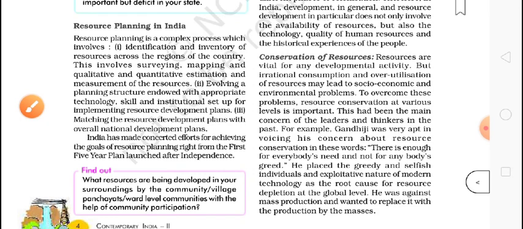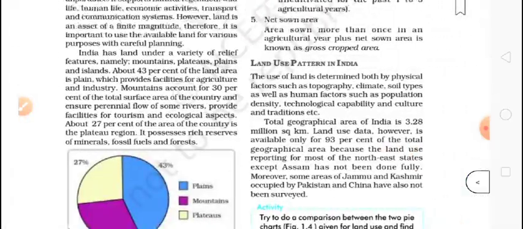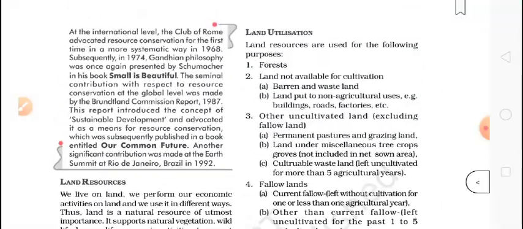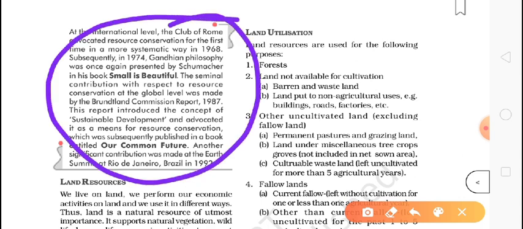We need to conserve to pass resources on to future generations, to save our environment, to enhance the quality of resources, and to increase the standard of life of the people. By using technology we can save them. So these are the points. I hope you understand this. You can read this also. They talk about Gandhiji's philosophy here.